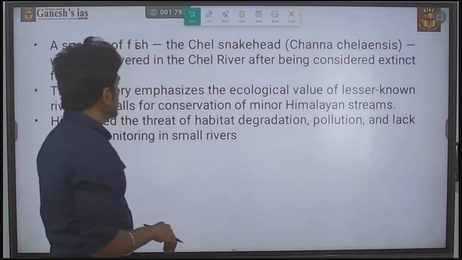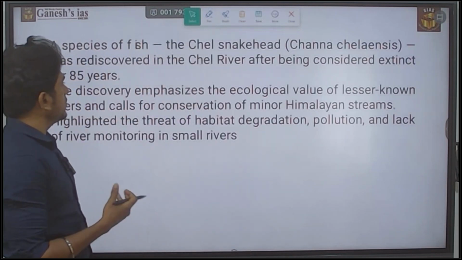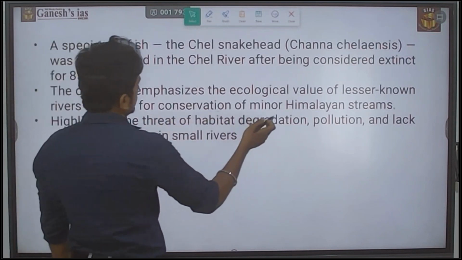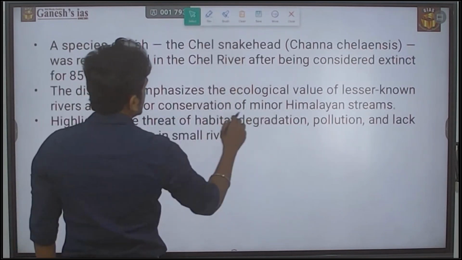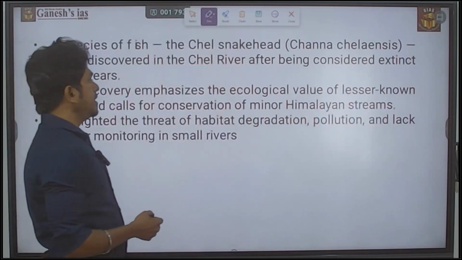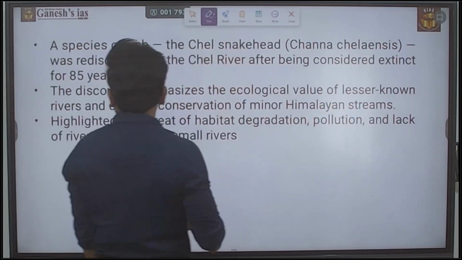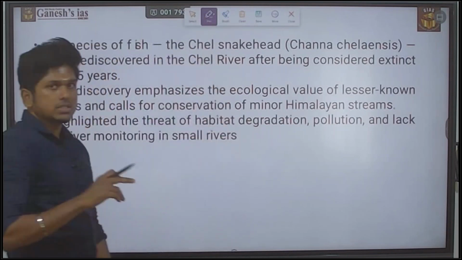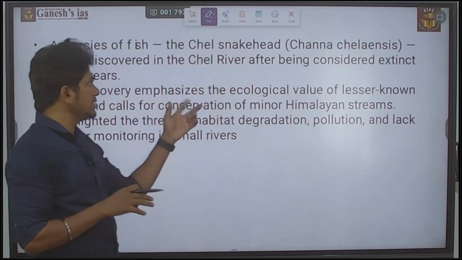The discovery emphasized the ecological value of lesser known rivers and calls for the conservation of minor Himalayan streams. It highlighted the threat of habitat degradation and pollution, and the lack of river monitoring in small rivers. So there is a possibility of a question related to the Sel River.